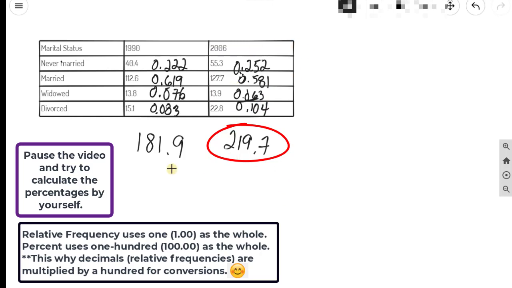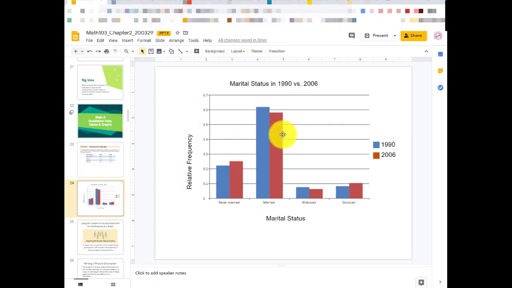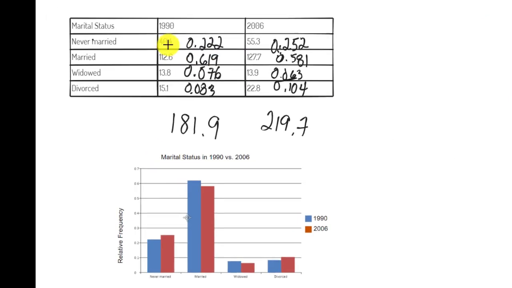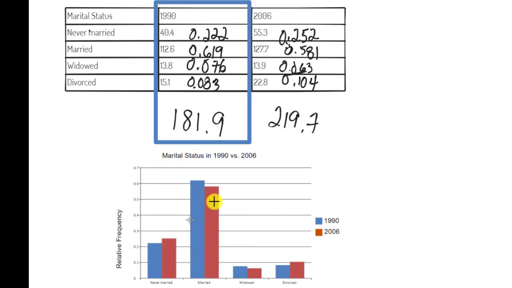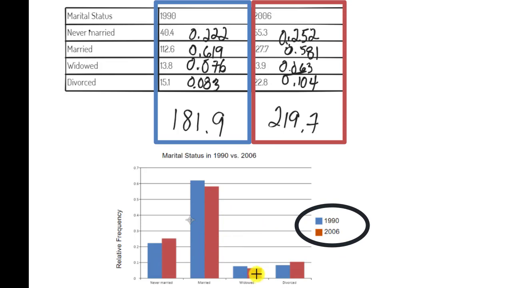If we're looking at this as a whole, these two numbers are different. So if we're just looking at them relative to a whole, there's a slight increase here. There is a slight decrease here. There is a slight decrease here, and there is an increase here. So I went ahead and made it in StatCrunch, and I'm going to bring it over here to my Ziteboard. If you look here, we've got 1990 in blue. Here's our key. And in this burgundy reddish color, we've got 2006.